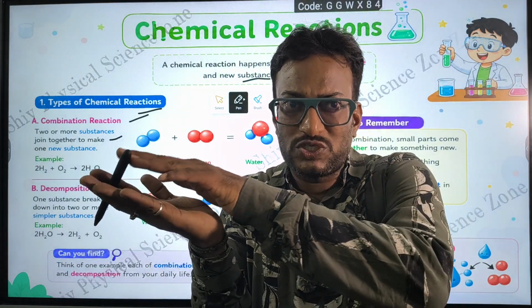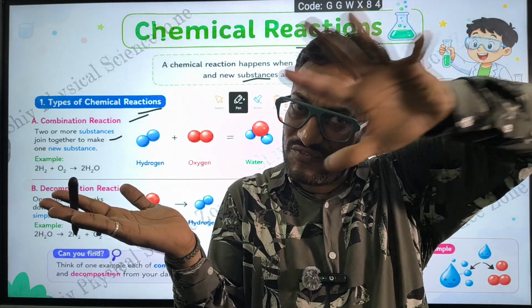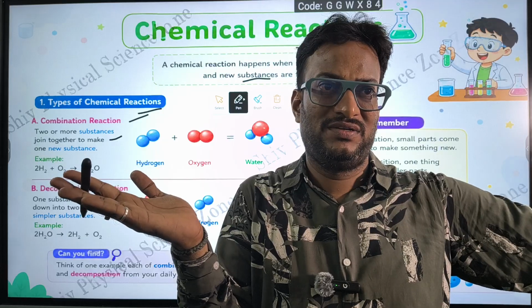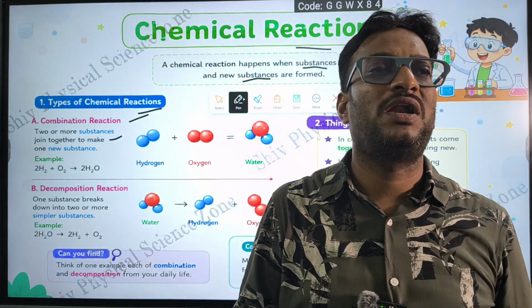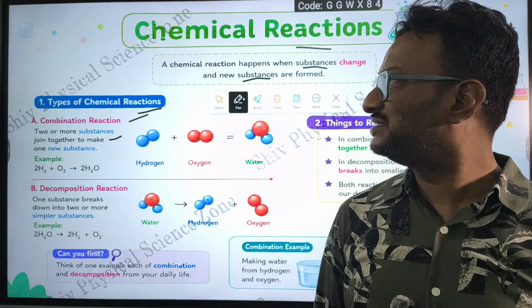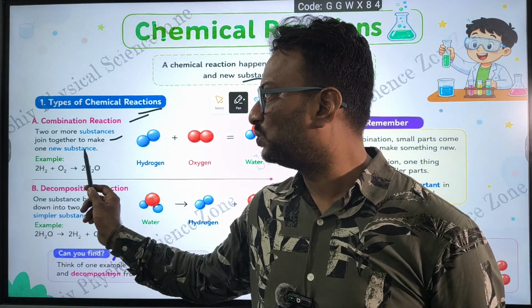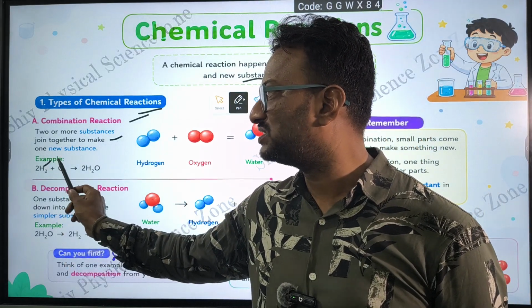So a totally new substance has been formed, which will not have the characteristics of the old ones. Such a thing we call a combination reaction. Is it clear now? So the example is H2, that is hydrogen, reacting with oxygen.